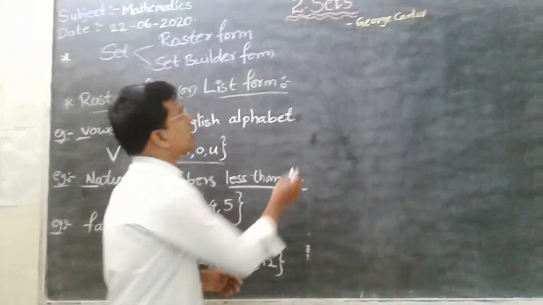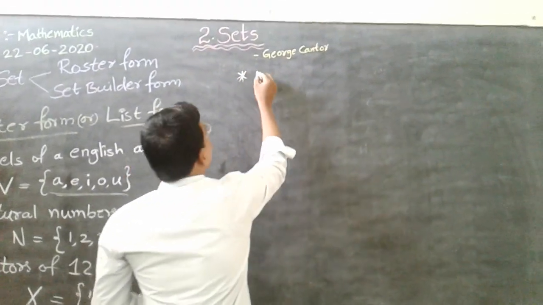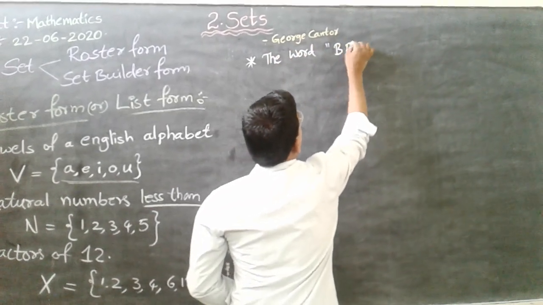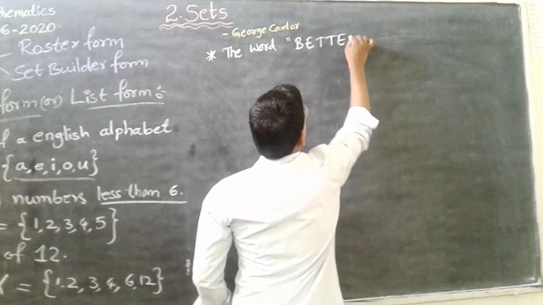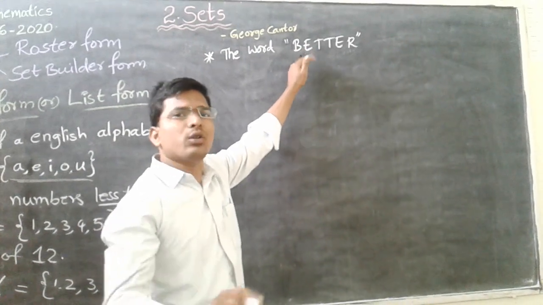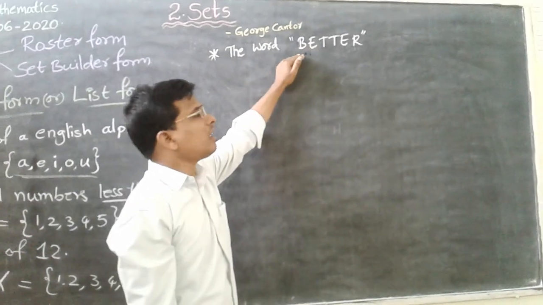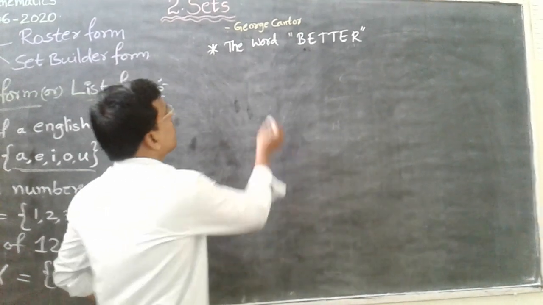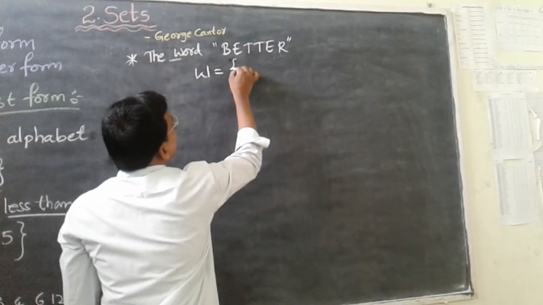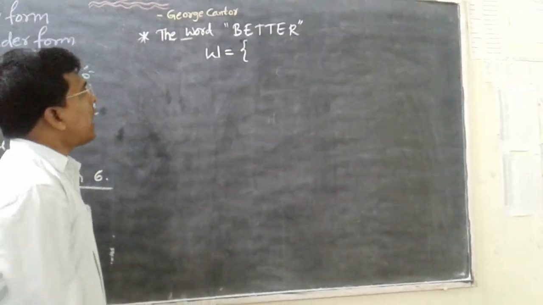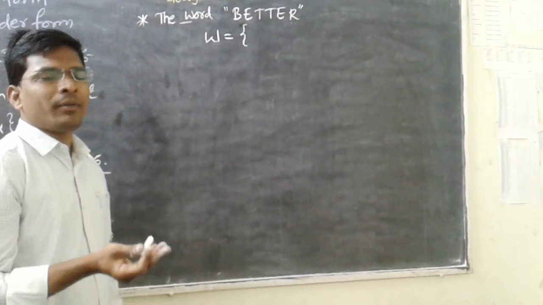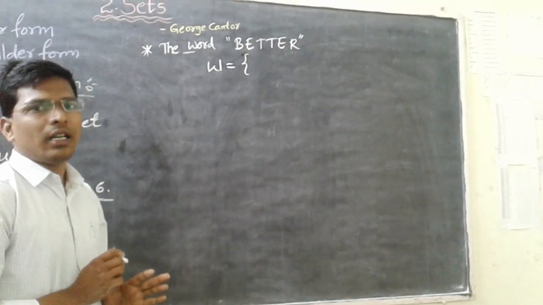Suppose the word better. See here we have the word better. So write the word better in a roster form. The word I am taking it as W here. W is equals to, so open the set and write the individual letters which are different one. Which are different one means we should not repeat the letters.